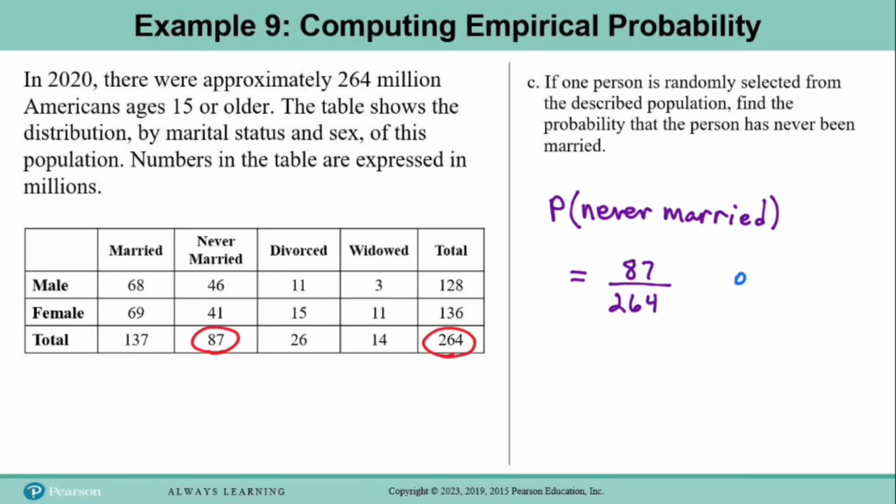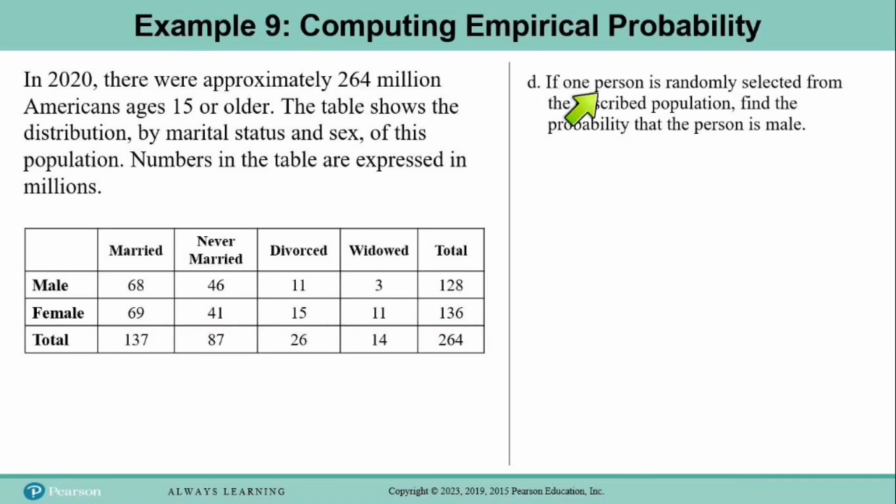And when we get our calculator value, we get 0.3295 and so on. And if we want to round to 2 decimal places, we look at the third decimal place. That's big enough to cause this 2 to change to a 3. And so this probability is approximately 0.33. In other words, the probability of selecting someone who's never been married is approximately 1/3, because 1/3 exactly would be 0.33333 repeating, and this is very close to that.